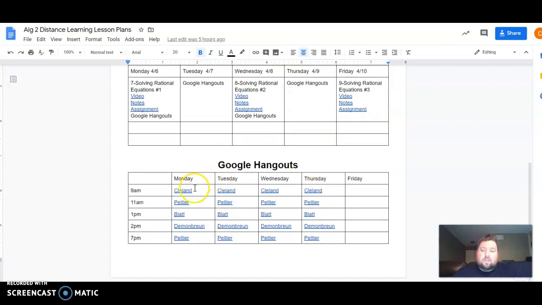Down at the bottom, here's the Google Hangout schedule and who is holding those times throughout the week. So you'll see nothing on Friday there, but you have Monday through Thursday, 5 different times during the day. Okay, all these people are experts at Algebra 2. They can answer any question you might have. So if you can't join me at 11 a.m. on Wednesday, feel free to join any of them at any of their times.